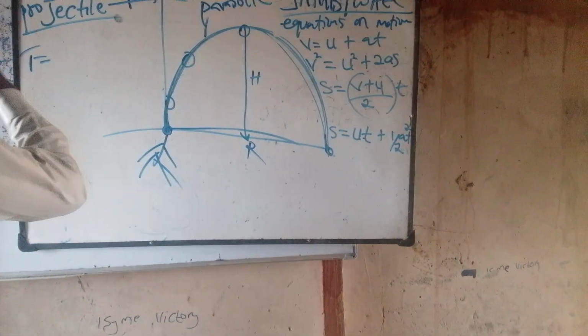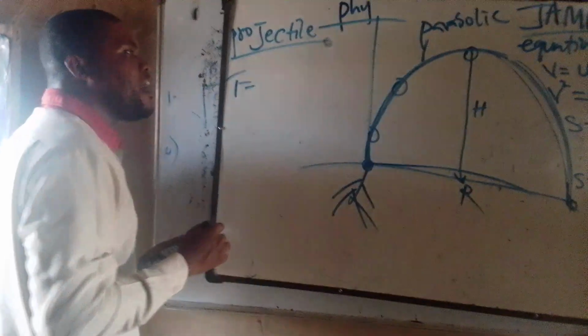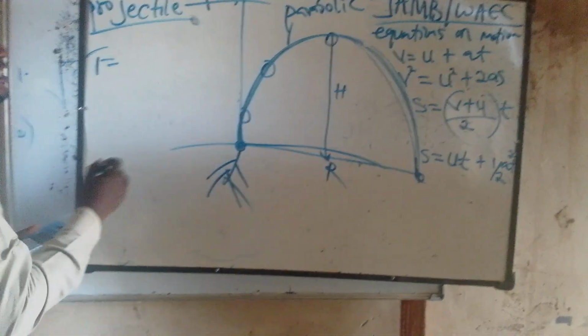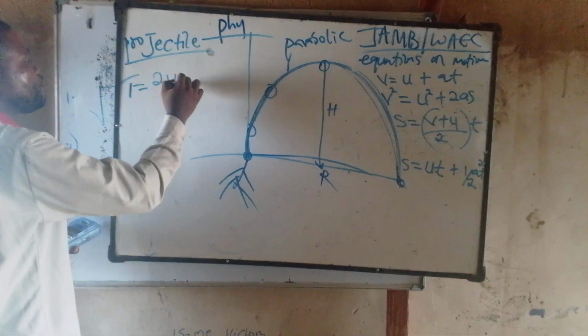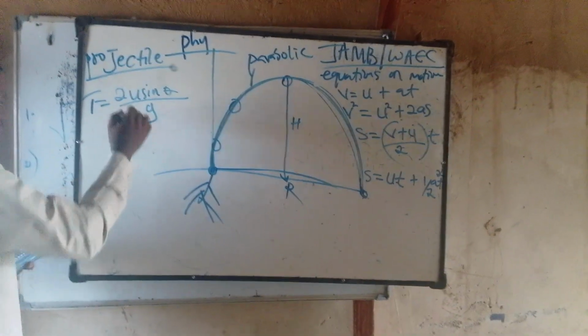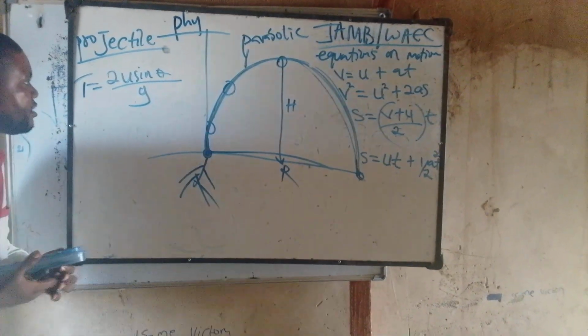Okay. Now back to what I had before. On projectile, we have the time of flight. The time of flight is in seconds and it is given as 2U sine theta over G. I will explain whatever I have here.